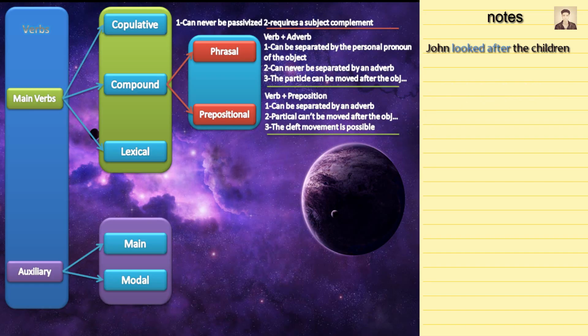Third, the cleft movement is possible. What is the cleft movement? Consider the example underneath again. So John looked after the children becomes it is after the children that John looked. That is possible, unlike phrasal verbs. You can't say it is up the word she looks. That is impossible and redundant.